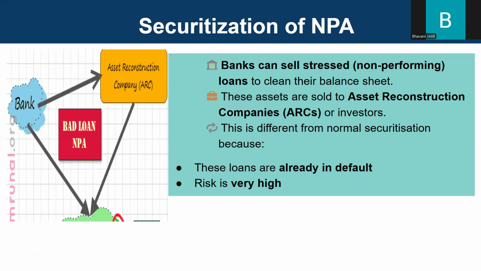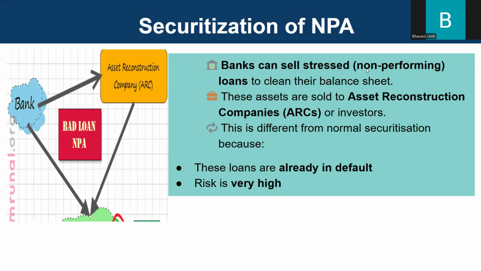Next is the securitization of NPAs. That is bad loans. We are talking about bad loans. When customers don't repay, the loan becomes an NPA. Okay. So banks can sell these NPAs to other companies like the asset reconstruction companies, that is the ARCs, to recover the money. This is called securitization of stressed assets. So this we have already spoken about in the previous chapter. We have the SARFAESI Act which talks exactly about this.